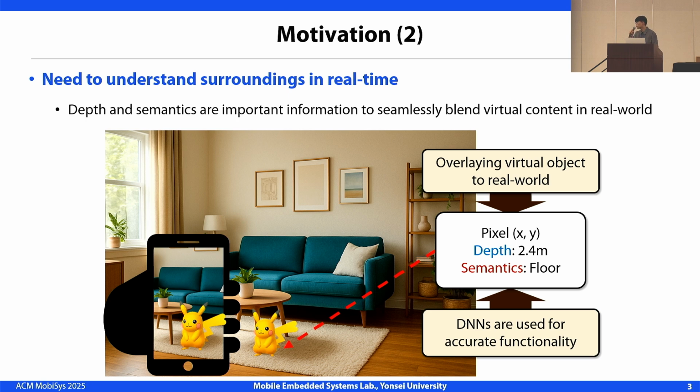For AR to work seamlessly, devices must not just capture images, but also understand the environment in real time. Two key pieces of information are depth and semantics, knowing how far objects are and what surfaces they represent. Accurate depth enables correct 3D placement, while semantics guide realistic interaction. To deliver this, frameworks like ARCore use deep neural networks that provide pixel-level predictions, demanding efficient and real-time processing.